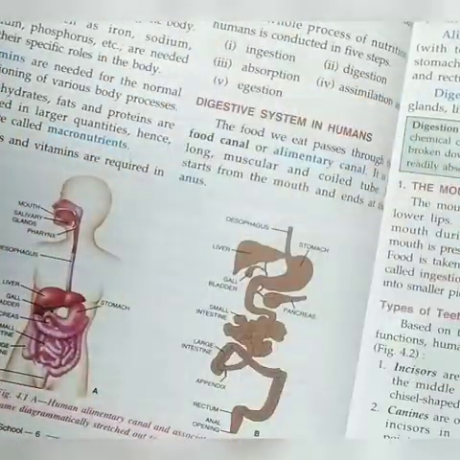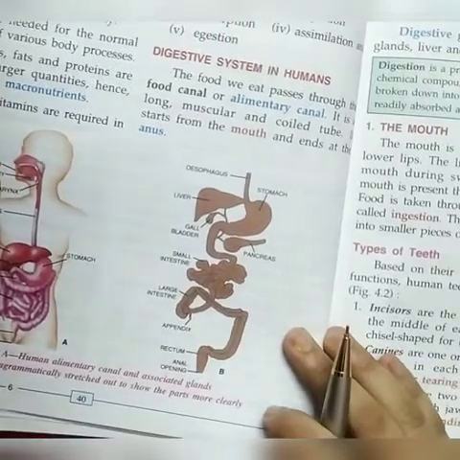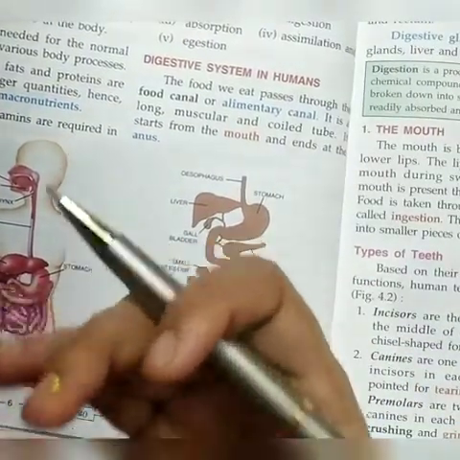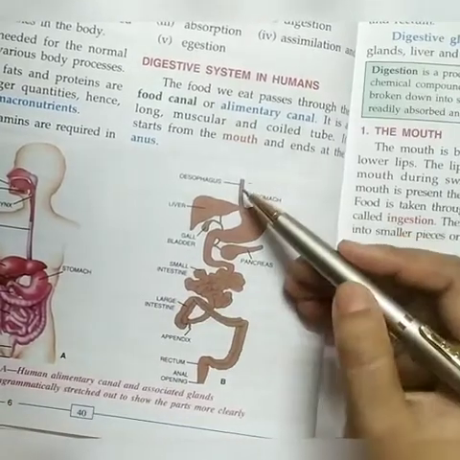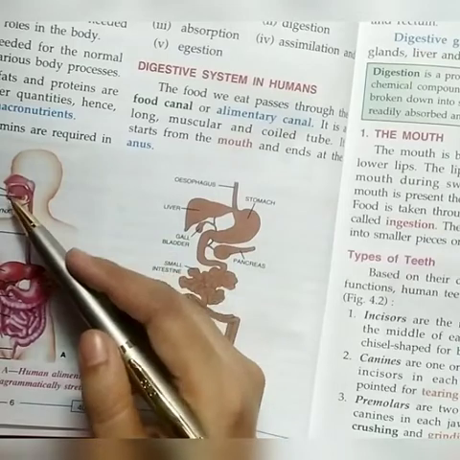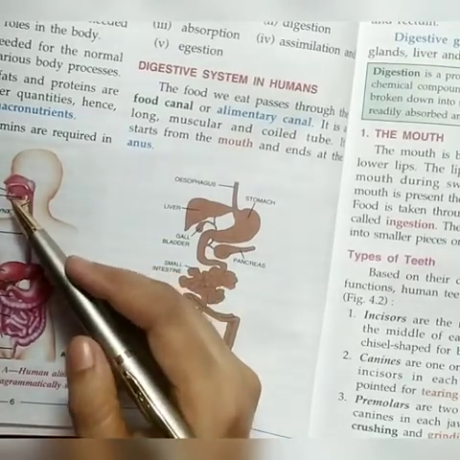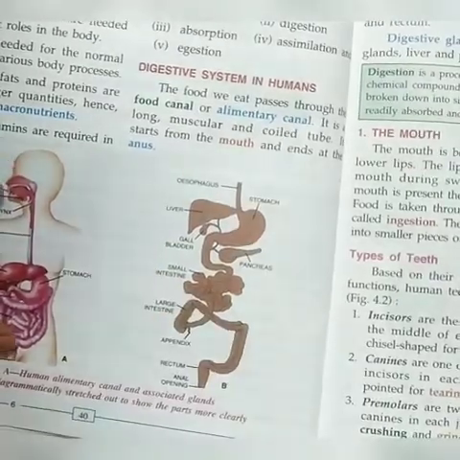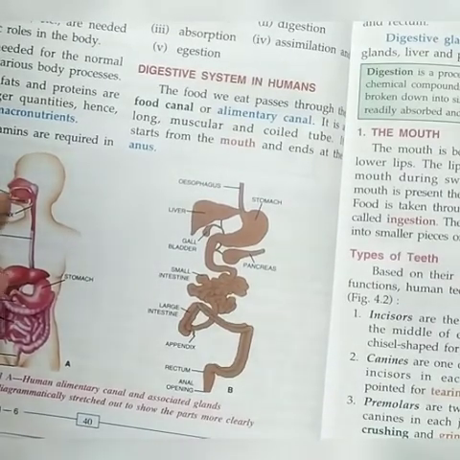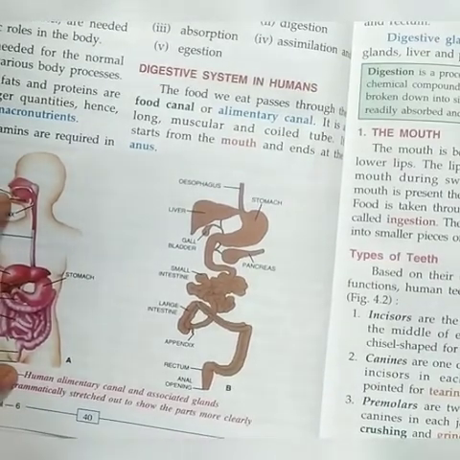It is a continuous pipe-like, or you can say long tube-like structure. It starts from the mouth. It is known as food canal or alimentary canal, which starts from the mouth and ends in the anus.